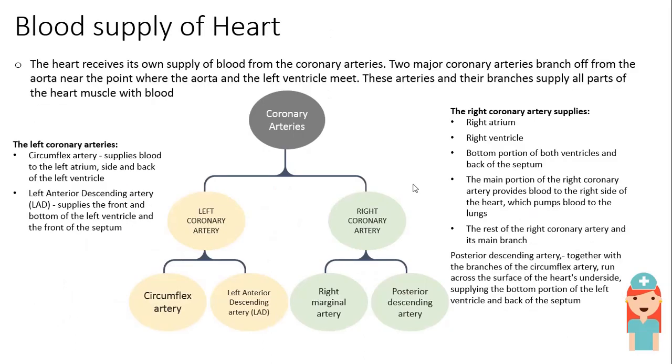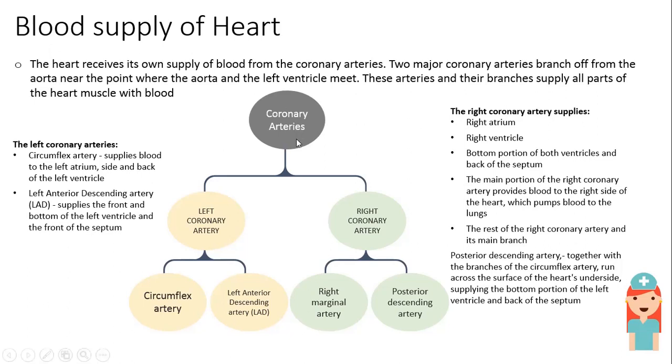Now moving to the blood supply of the heart. The heart receives its own supply of blood from the coronary arteries. Two major coronary arteries branch off from the aorta near the point where the aorta and the left ventricle meet. These arteries and their branches supply all parts of the heart muscle with blood.